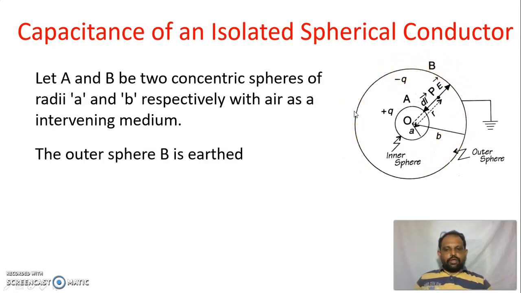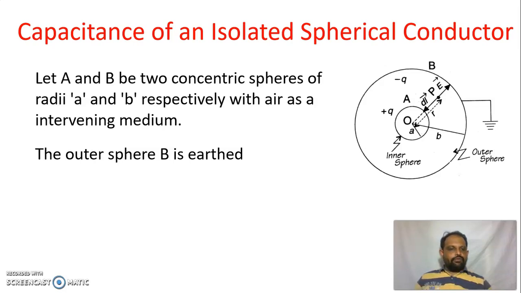So in between the two spheres there will be a gap because those two are hollow spheres. Therefore, we can find a space between the two spheres, and that space can be filled by any dielectric medium to increase the capacity of the conductor.